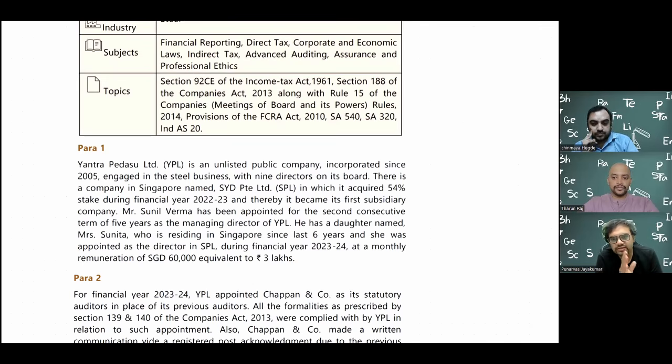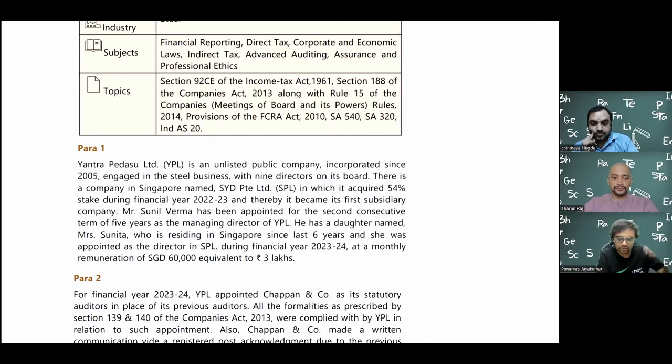Then it has become its first subsidiary company. That's fine. Now, one more interesting point they have given. Mr. Sunil Verma has been appointed for the second consecutive term of 5 years as the managing director of YPL. So here we have to see the managing director provisions of company law, that is section 196. As per 196, you can be appointed as a managing director for up to 5 years at a time.